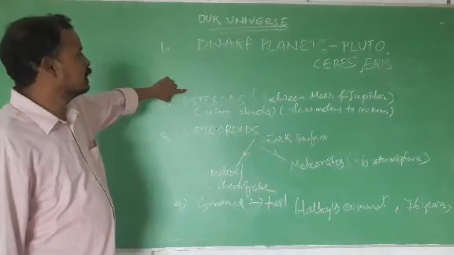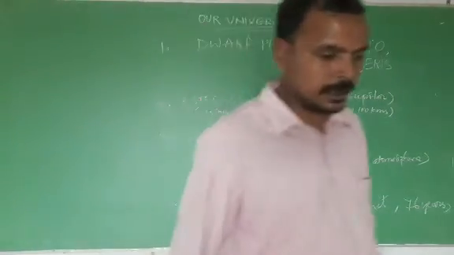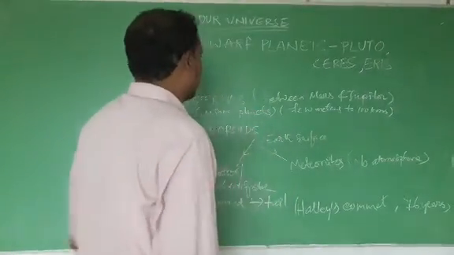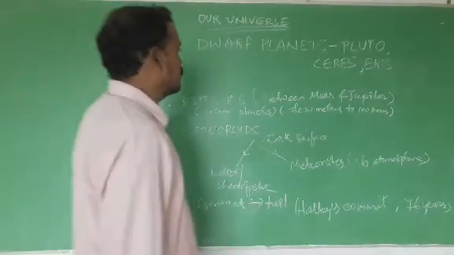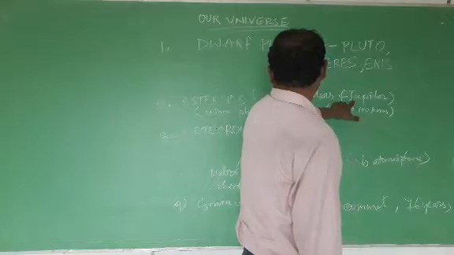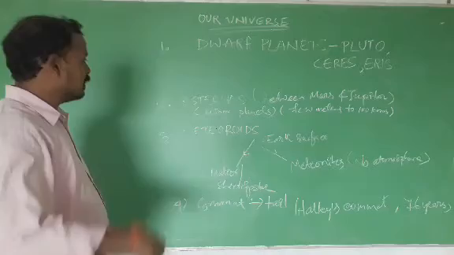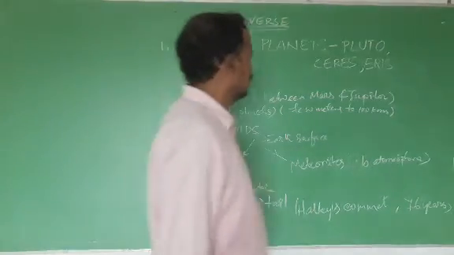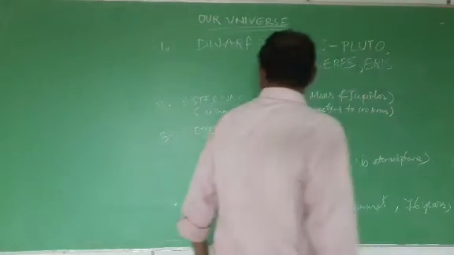Asteroids. Okay, asteroids. And what is an asteroid, students? Generally, these are rocky bodies which are found in between the orbits of Mars and Jupiter, and these are also known as minor planets because their size ranges from a few meters to 100 kilometers also, right?